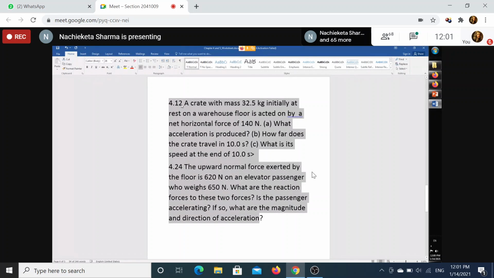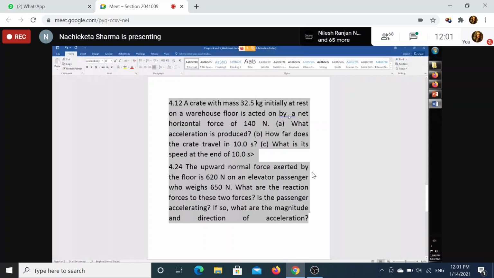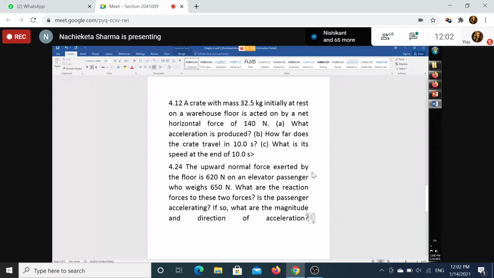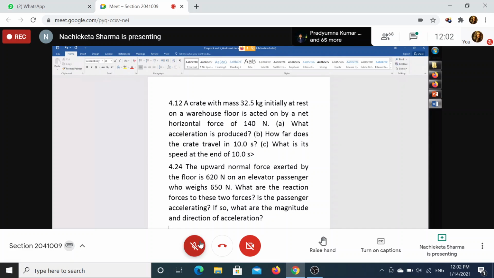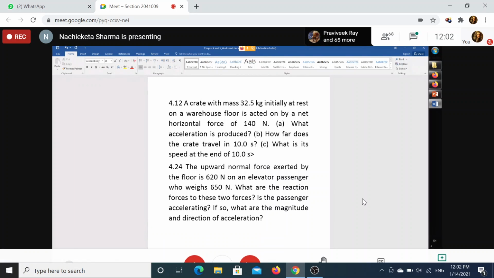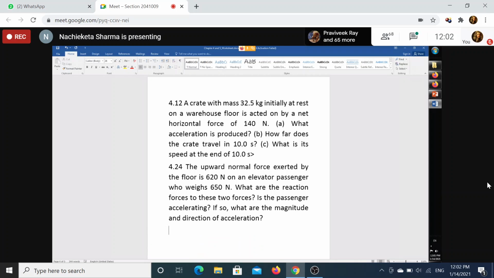At least take these two assignments. Take a screenshot of these two assignment exercises. There is one more that we don't have time for, so we will discuss it in the next class. Have you taken a screenshot of these two questions? Yes, sir. Another question was left out, 4.30, that I will give you in the next class.